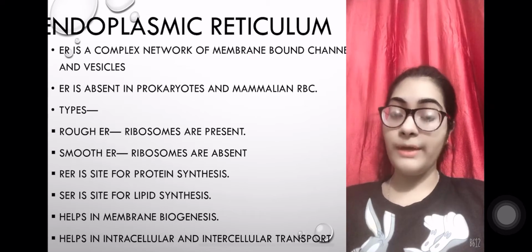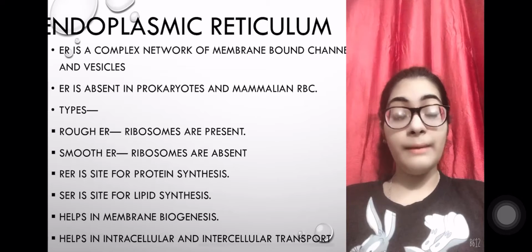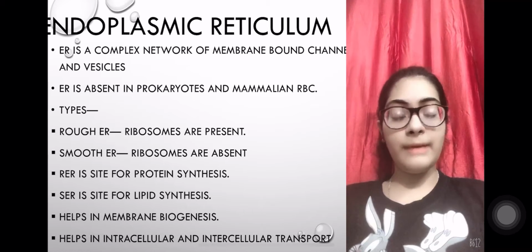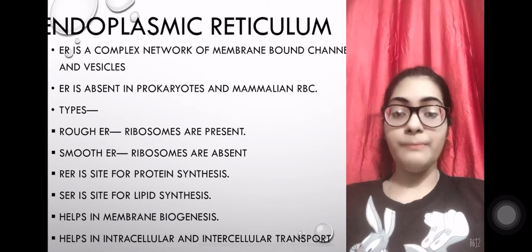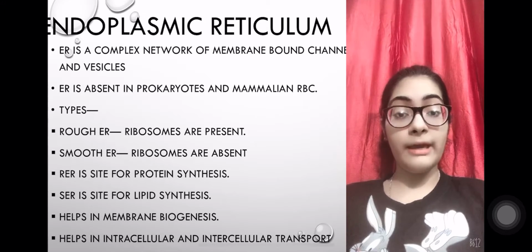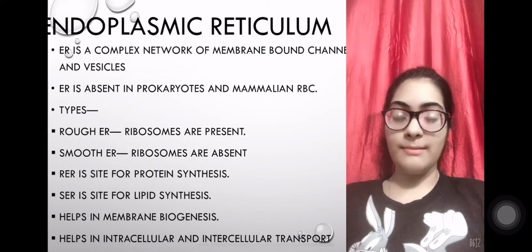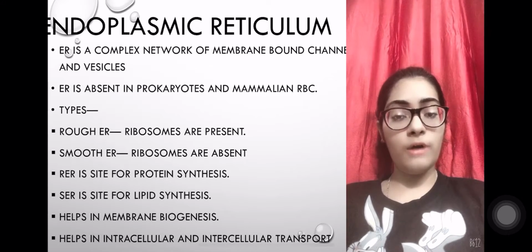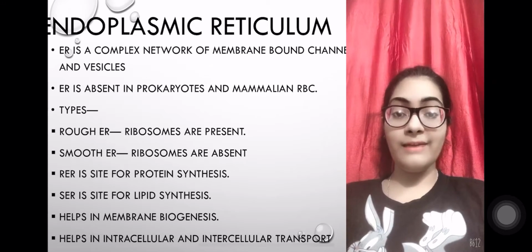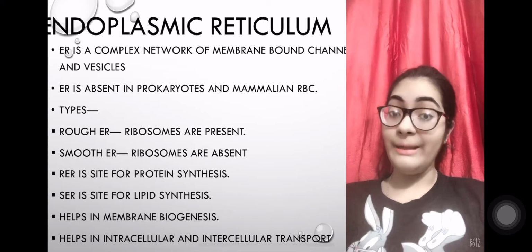Next comes a very important point, that is membrane biogenesis. Now what is membrane biogenesis? Membrane biogenesis is the repair of plasma membrane. When we synthesize the plasma membrane, when it breaks off from somewhere, we repair it, and we need proteins and lipids.